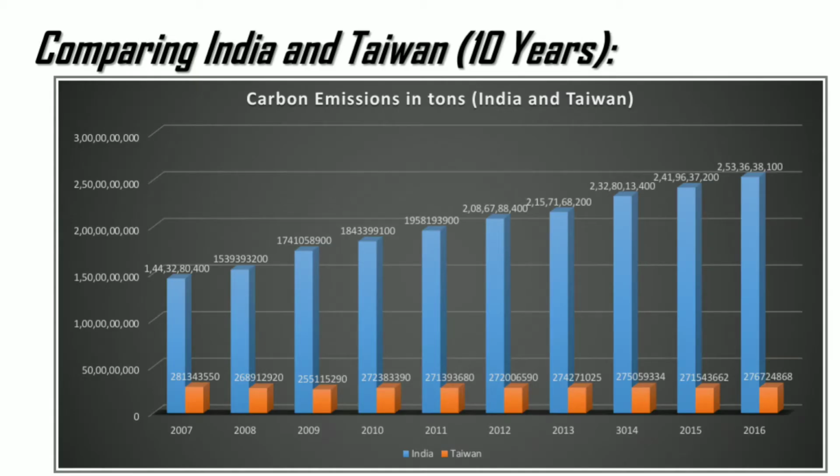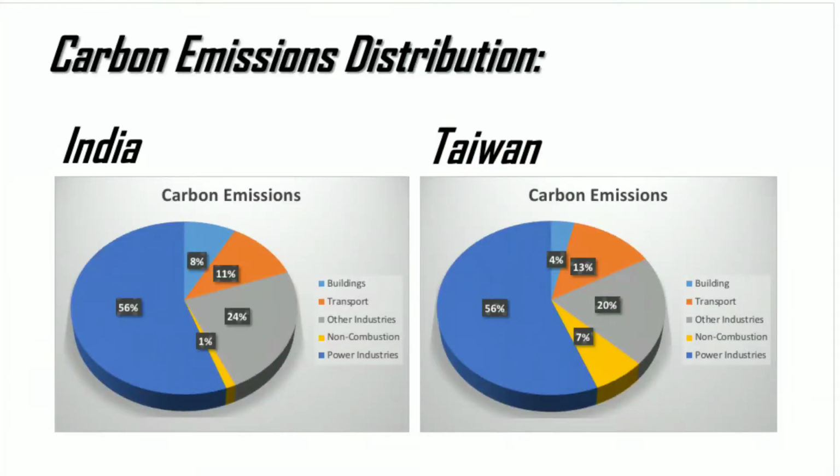You can see in the graph that India's carbon dioxide production is much higher than that of Taiwan. But you can't forget that India is a larger country than Taiwan. Even if India and Taiwan differ by their size, the energy distribution among their different sectors is similar. But how did both countries fight against it?